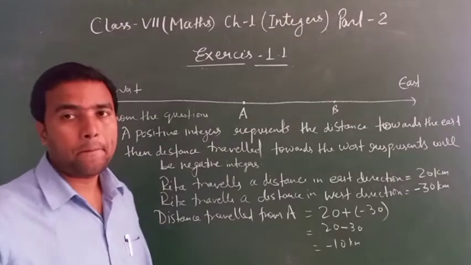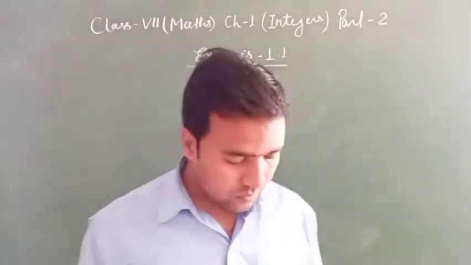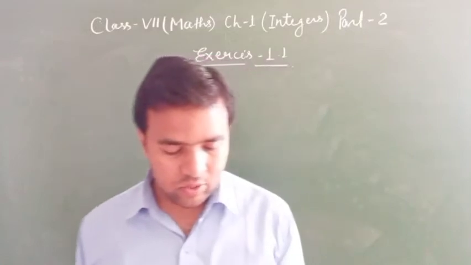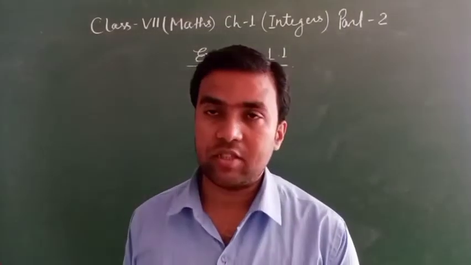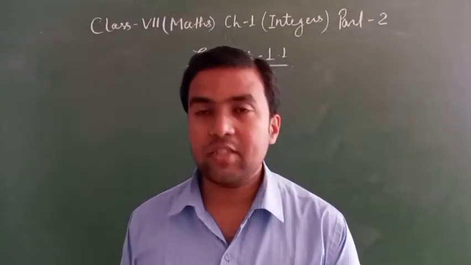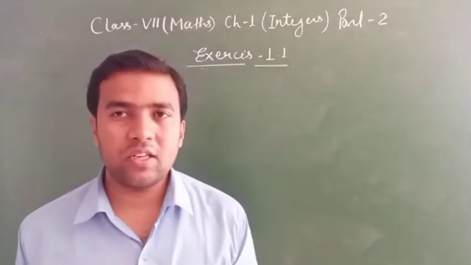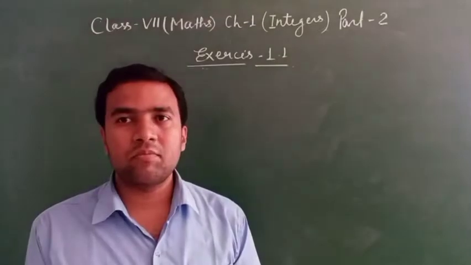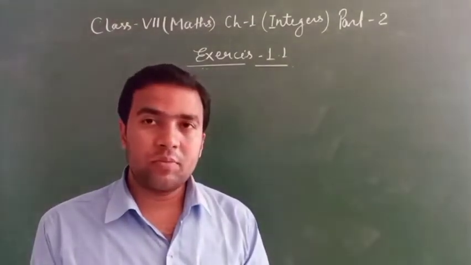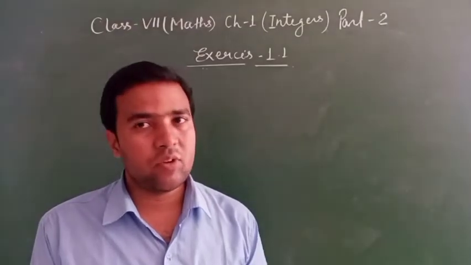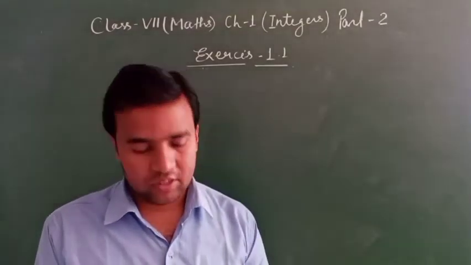Note down this. Question number 7, magic square. Each row, column, diagonal has the same sum. Check in the magic square: whatever magic square is there, horizontally, vertically, row and column, diagonal, you will check if all sums are coming the same, so that is a magic square. Not coming the same, that is not a magic square.